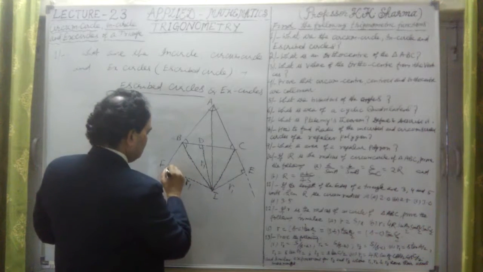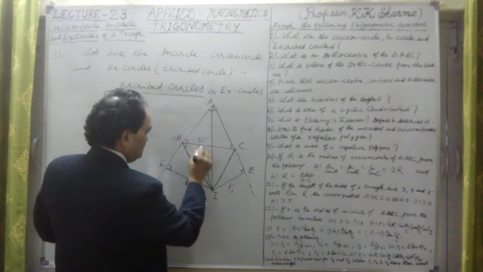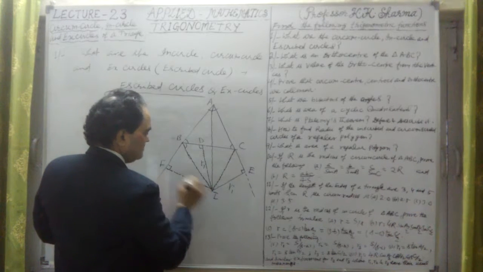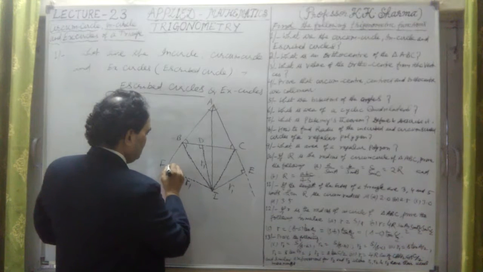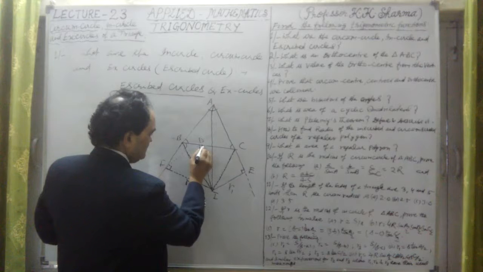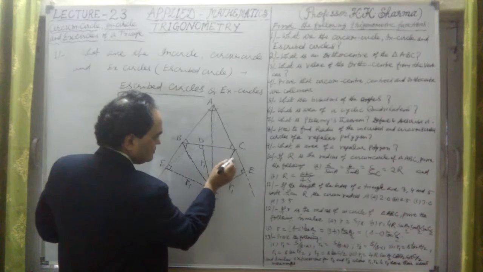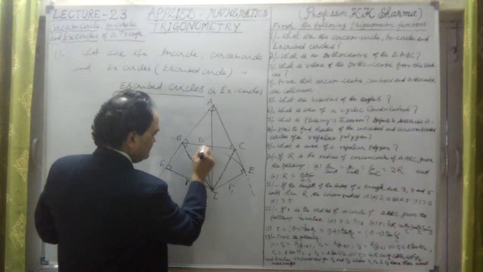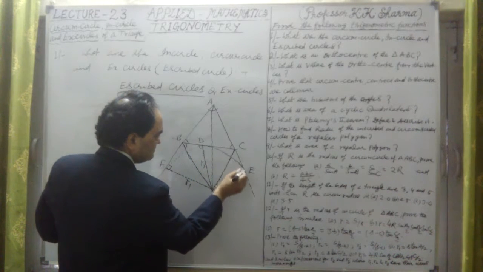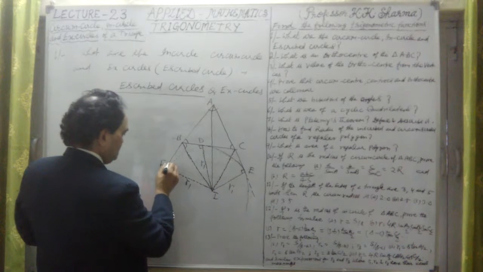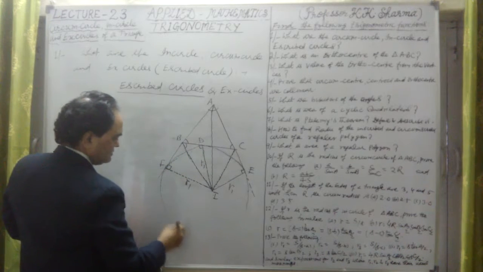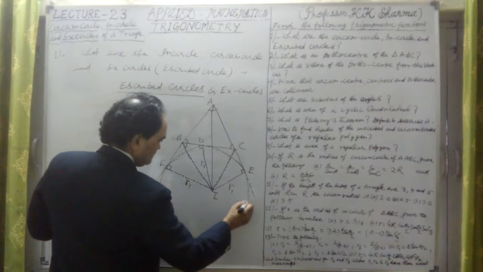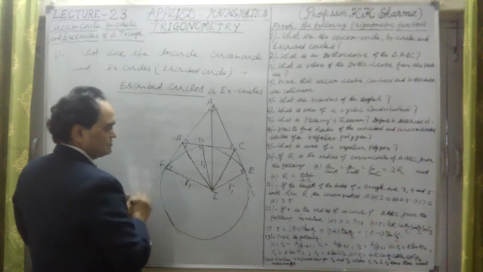If we draw a circle like this, taking this radius, or ID, IF, IE as the radius R1, the circle which is touching the triangle from outside, this is known as the ascribed circle.